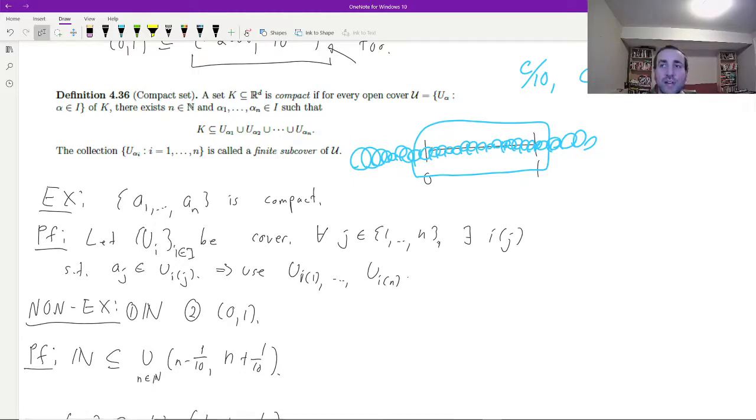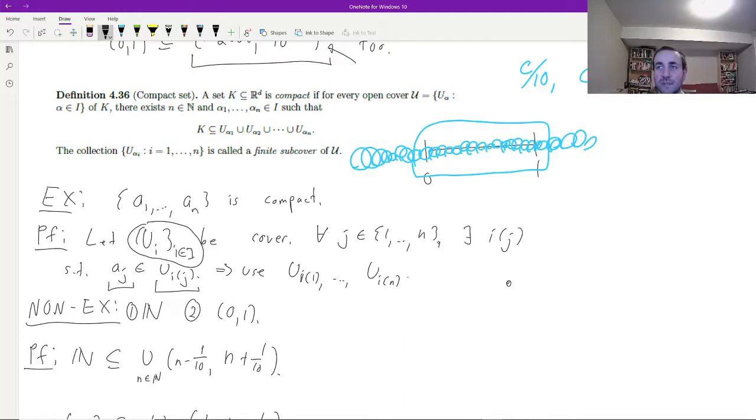Then for all j between 1 and n, there exists some i depending on j, so that a_j is contained in U_{i_j}. That's just what it means for this collection to be a cover, right? Every point in my set has to be contained in some element of the cover, and I'm just giving some notation to that fact. And so that immediately gives me an open subcover, which is U_{i_1}, U_{i_2}, ..., U_{i_n}.